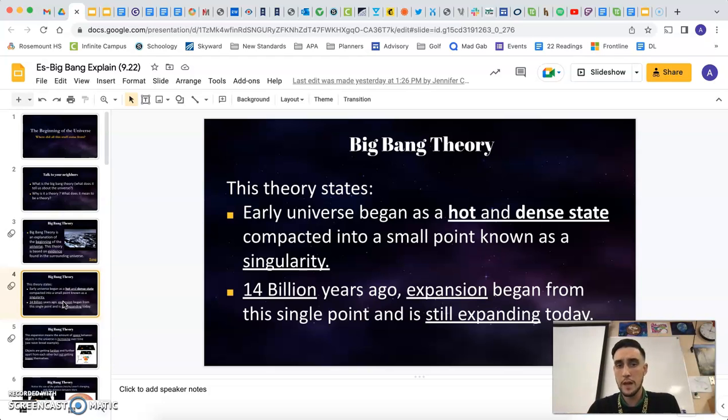And then the second part of the Big Bang Theory is that it happened 14 billion years ago. It started expanding and it has continued to expand for all 14 billion years. So not only did it start to expand right at the beginning, but it's been accelerating and continuing to expand ever since. So really two big pieces there. It started as a hot, dense state packed together in this small point. And then over the last 14 billion years, it's been expanding and continues to expand as well. So those are the two big key pieces of info you need to know about what the Big Bang Theory is.